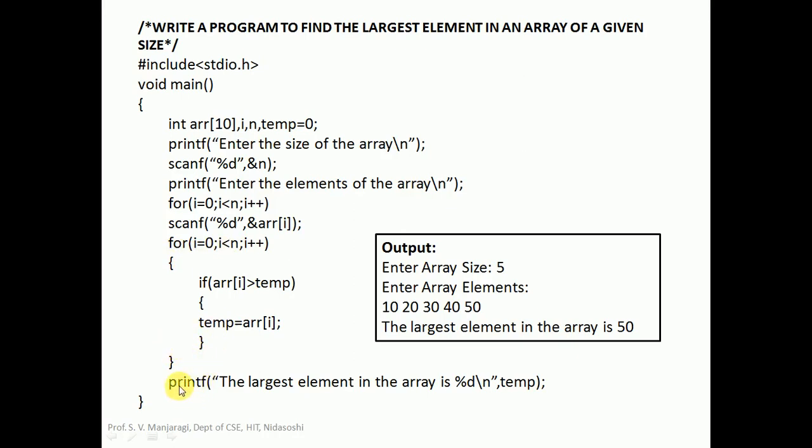Let us print it. For that purpose, this printf is used. The largest element in the array is, there is a placeholder %d followed by a new line. Then here you want to substitute temp here. So at this point temp is equal to 50. The 50 will be substituted here. In the output we get: the largest element in the array is 50.